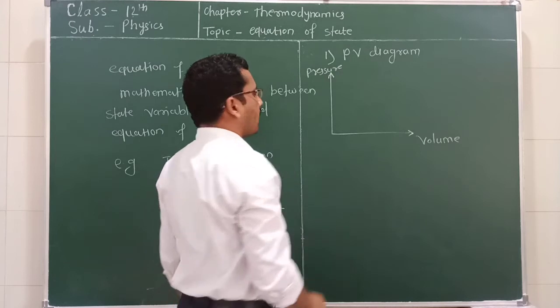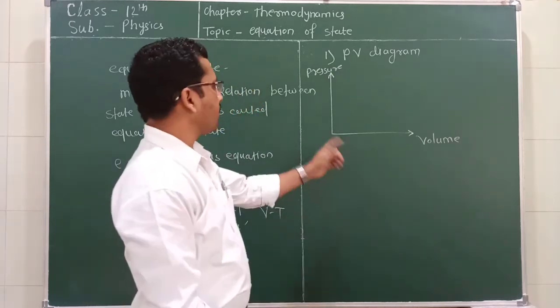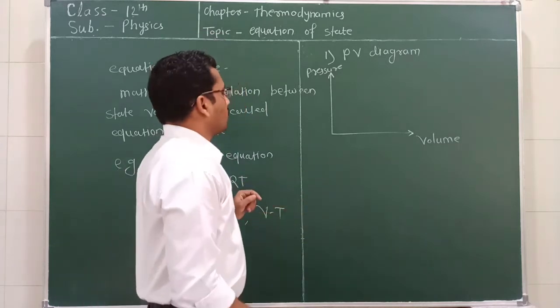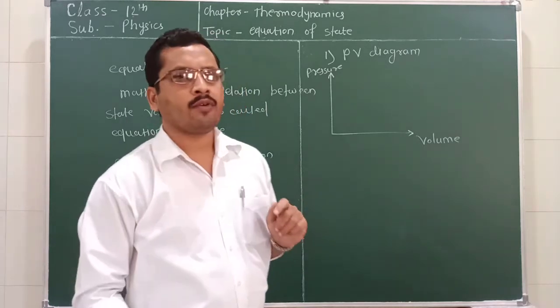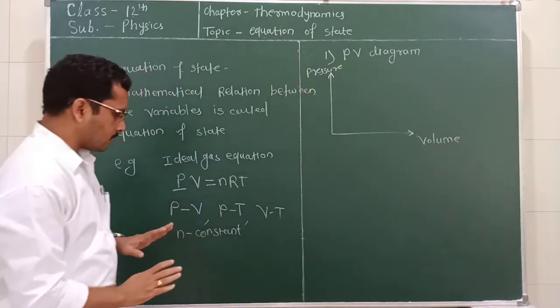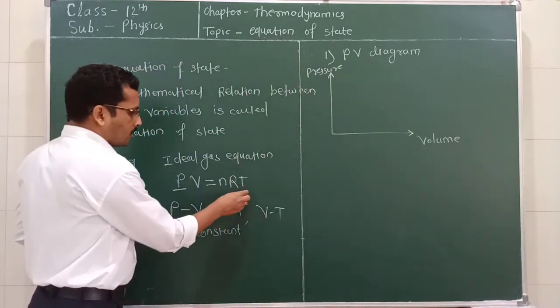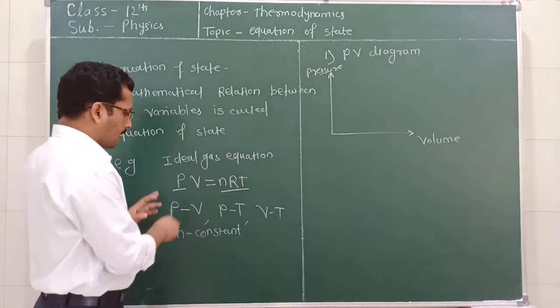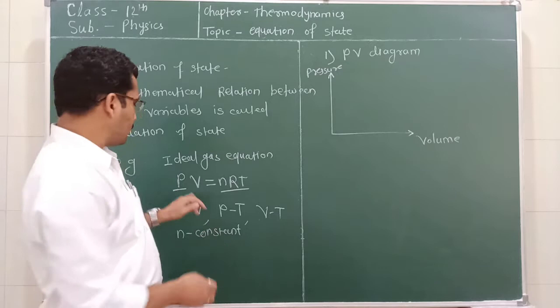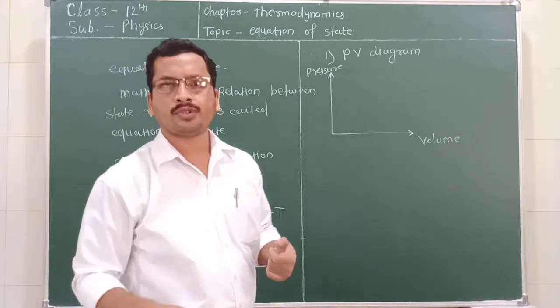So how does an ideal gas behave when its pressure and volume both change? We know that pressure and volume are inversely proportional to each other, because at constant temperature this term becomes constant and PV is equal to constant. And if PV is equal to constant, it means pressure and volume are inversely proportional to each other.